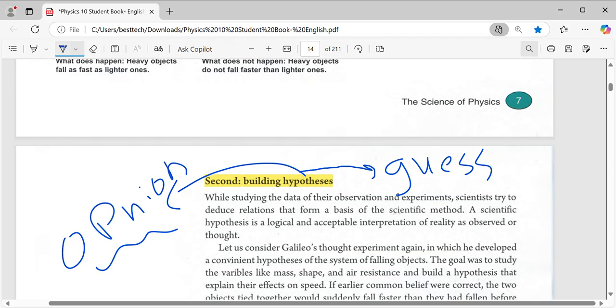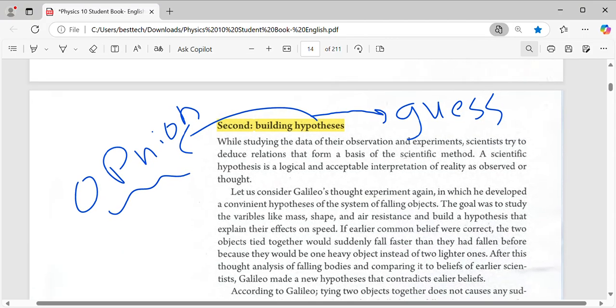For example, Einstein first, when the apple fell down, was thinking. But the second step, he wants to build a guess, in his opinion. For example, the apple falls down because of this reason, in his guessing, like his opinion. So building a hypothesis is the second step of the scientific method.